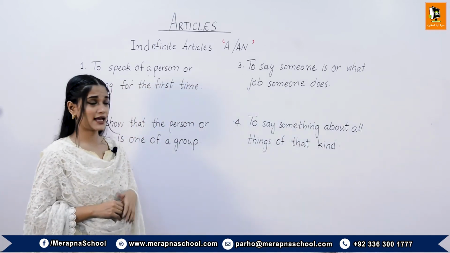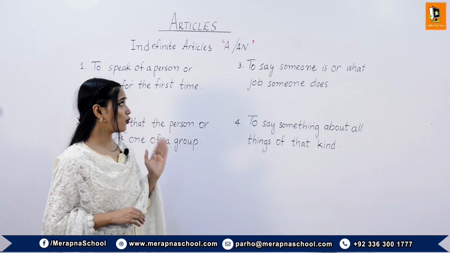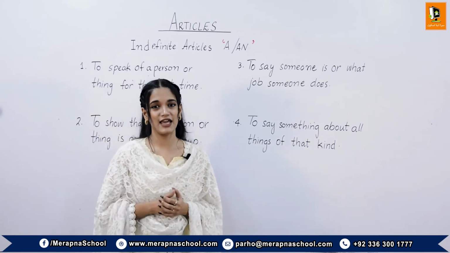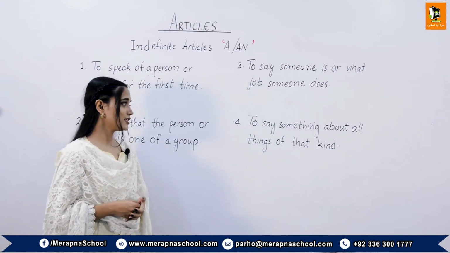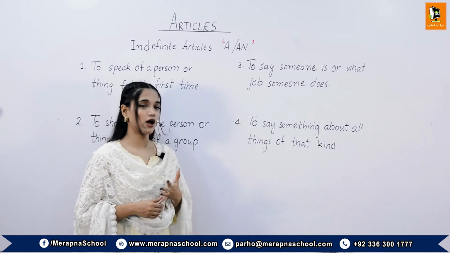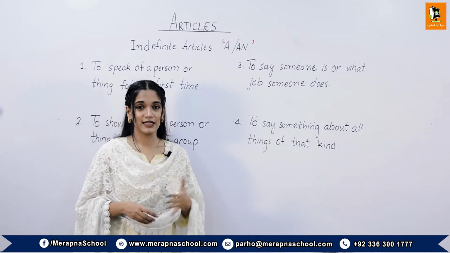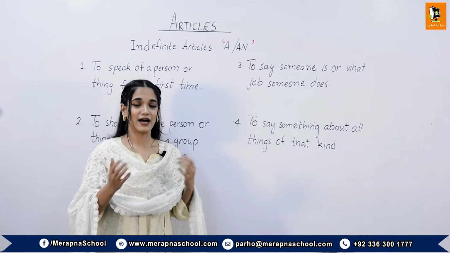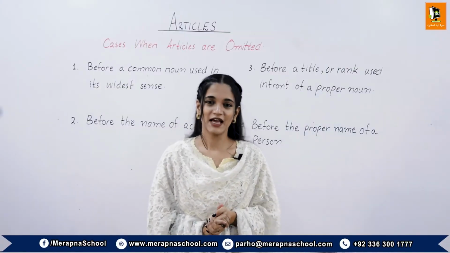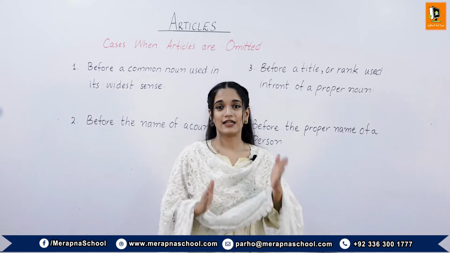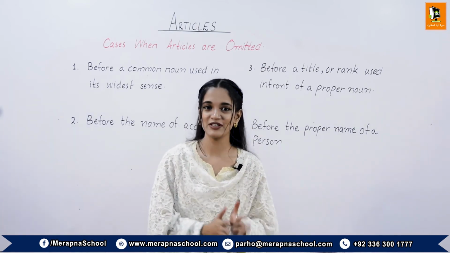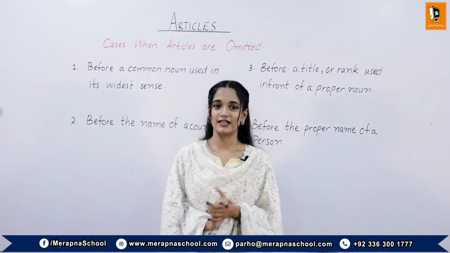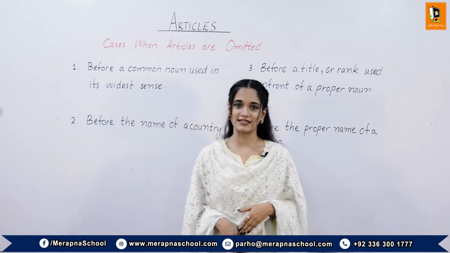Third case is to say who someone is or what job someone does. For example, he is an estate agent. Fourth case is to say something about all things of that kind. For example, an estate agent facilitates selling and buying of houses. Students, we have learned in which cases definite and indefinite articles are put in sentences. Now, there are some cases in which the definite and indefinite articles are omitted. These cases are as follows.